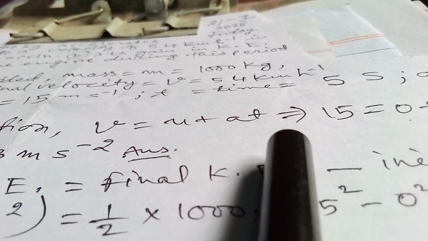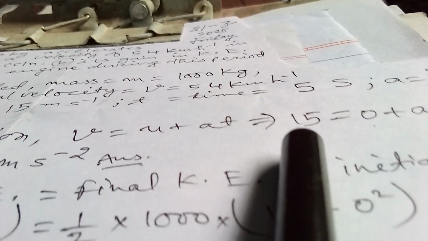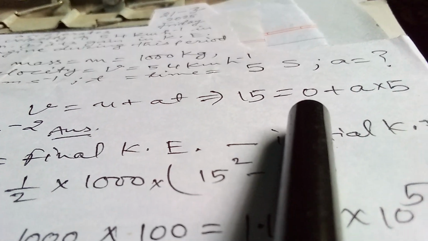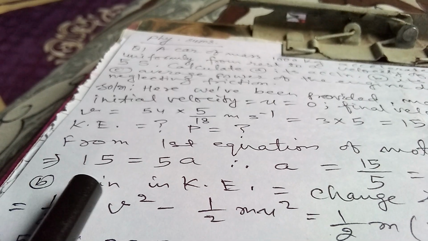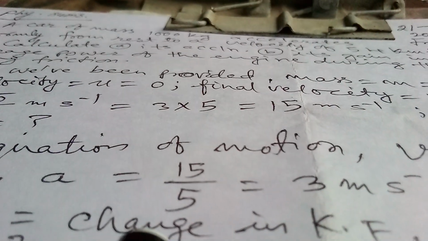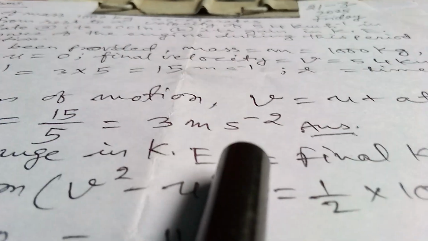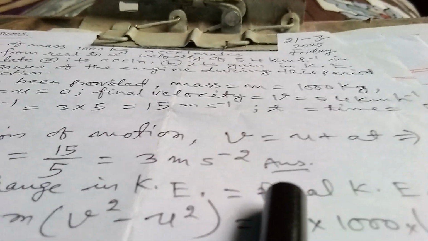So from the first equation of motion, v equals u plus at. V is 15, u is 0, so 15 equals 0 plus a into 5. This implies 15 equals 5a, and therefore a equals 15 by 5, that is equals to 3 meter per second square. This is the first answer.